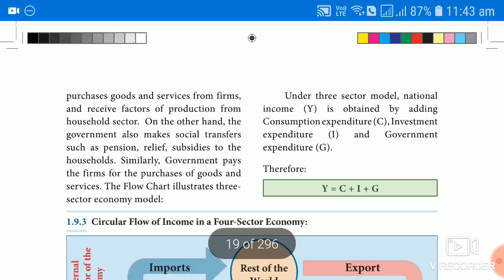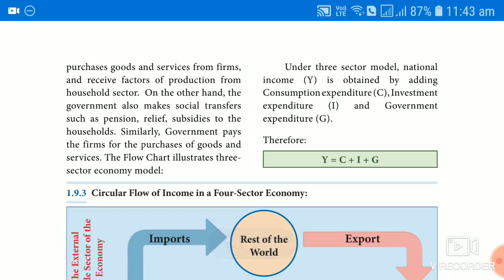And similarly, the government pays the firm for the purchase of goods and services. The government will also buy some goods and services in order to serve the society. So they spend money, and again the money goes back to the firm. So this is how the three sector flow of money takes place in an economy.